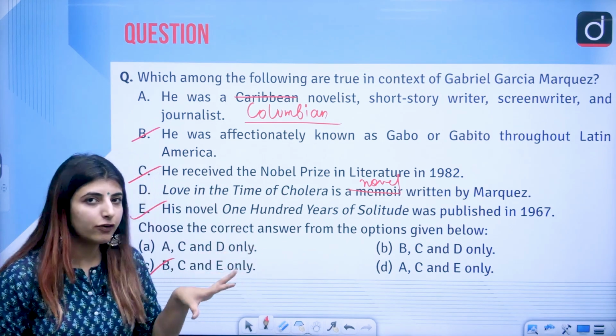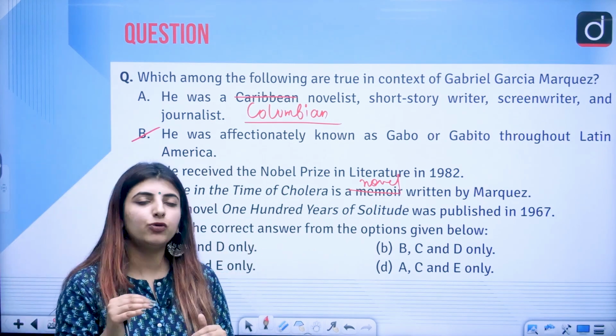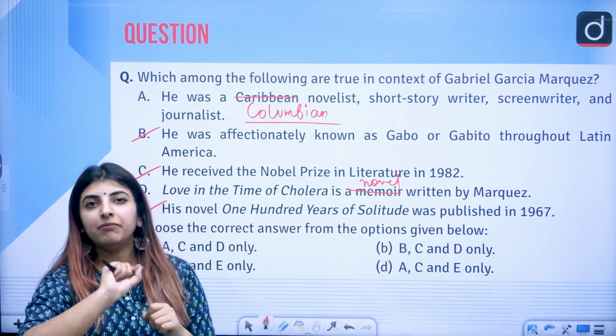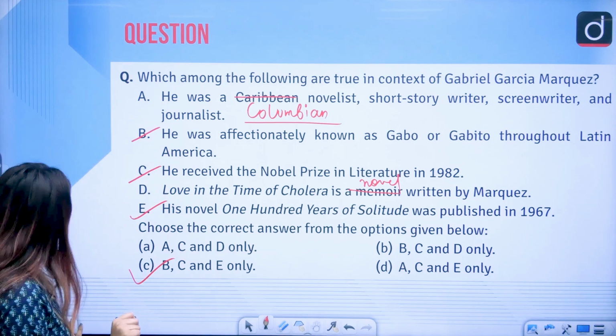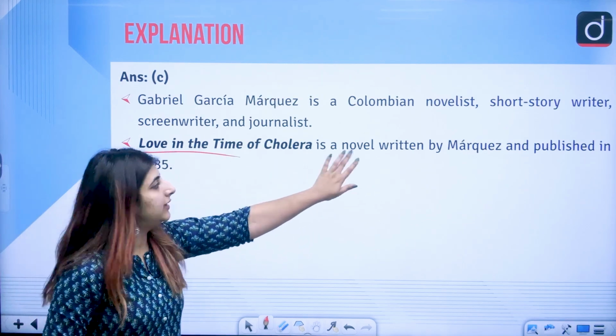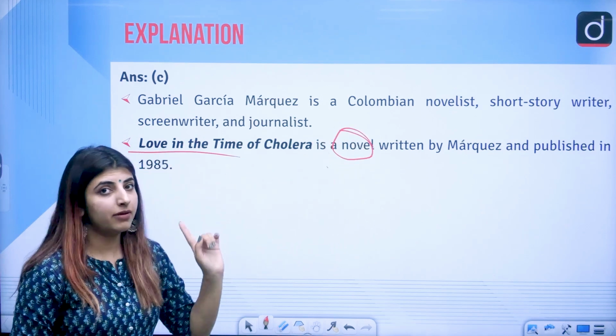So in these kinds of questions, you are supposed to make an educated guess, and that guess should be reached through the elimination of certain pointers. Correct? So, Colombian novelist, and it's a novel written by him and not a memoir. Correct?